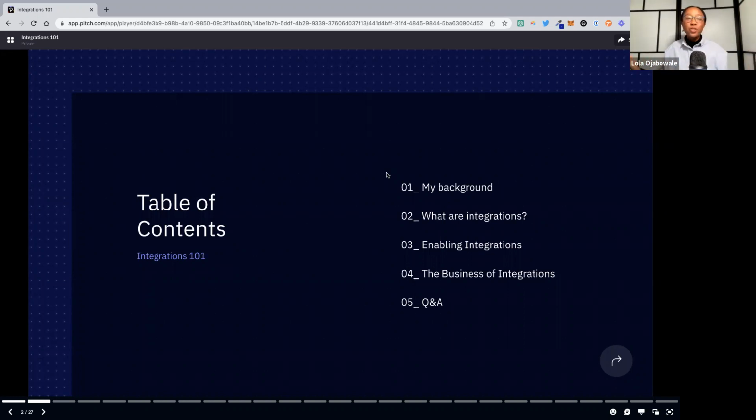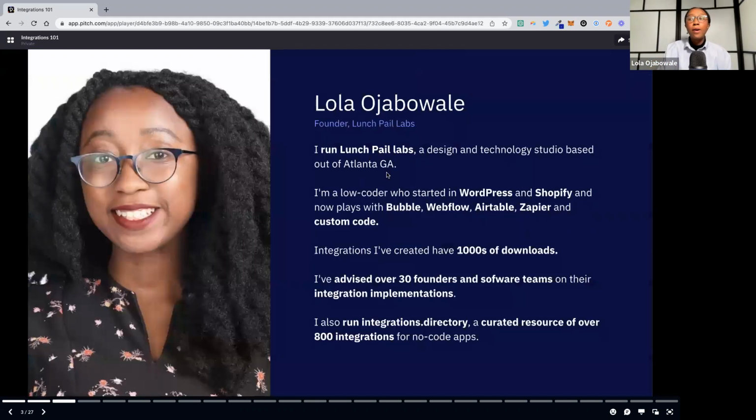And then I also want to touch on the business of integrations and the API economy, because that gets me really jazzed. I think there are a lot of underrated opportunities, especially for indie founders and no-code founders, in that space.